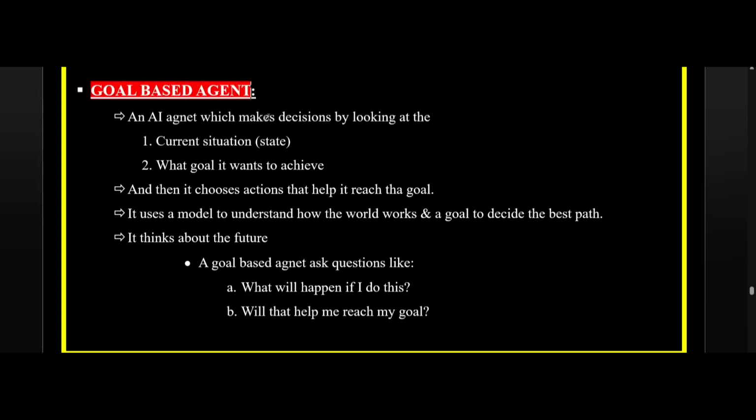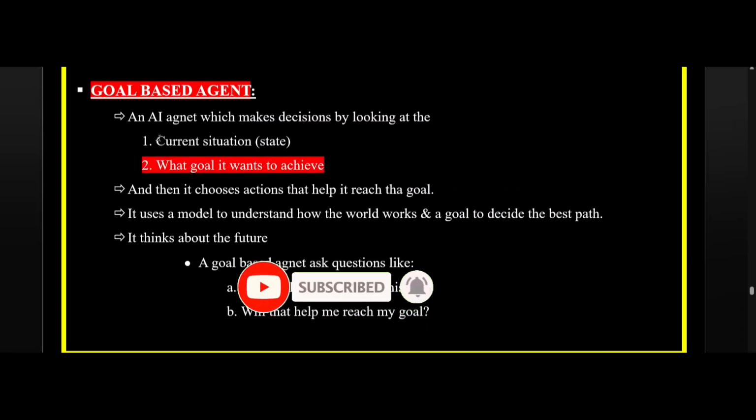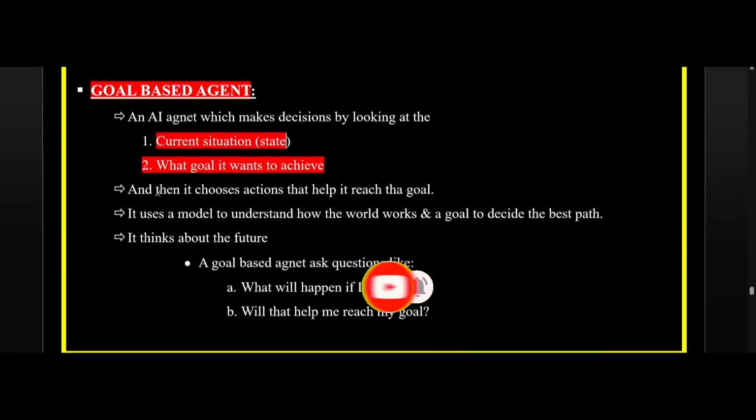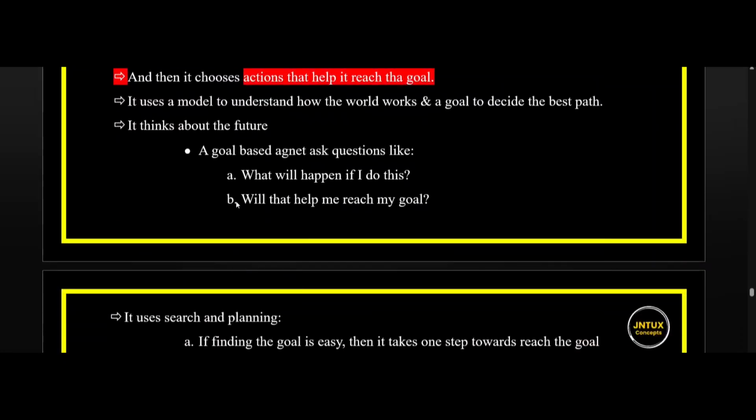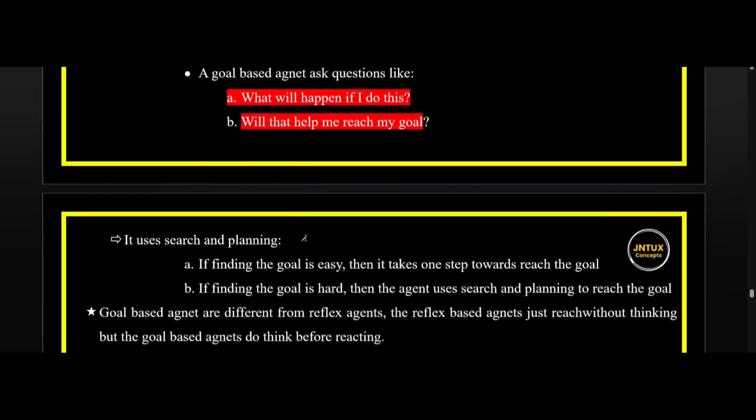An AI agent which makes decisions by looking at the current situation, that is nothing but the state, and what goal it wants to achieve, can be defined as the goal based agent. It also chooses actions that help it to reach the goal. It uses a model to understand how the world works and a goal to decide the best path. It thinks about the future. A goal based agent asks questions like, what will happen if I do this? What will help me to reach the goal?